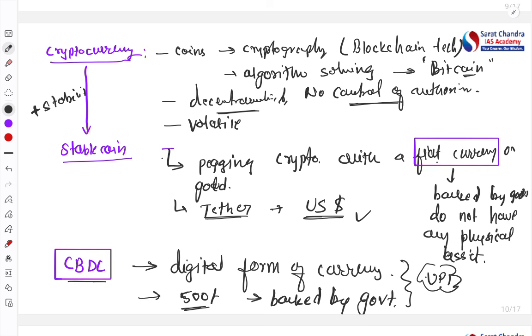So that way, these are the different types of coins. And the RBI governor has said that we should give preference to CBDC. Why? Because there is backing of the government, more stability, more predictability, so it will bring more macroeconomic stability, the volatility will be less, the transaction of black money will be less, so this can be the more suitable mechanism of financial transactions.